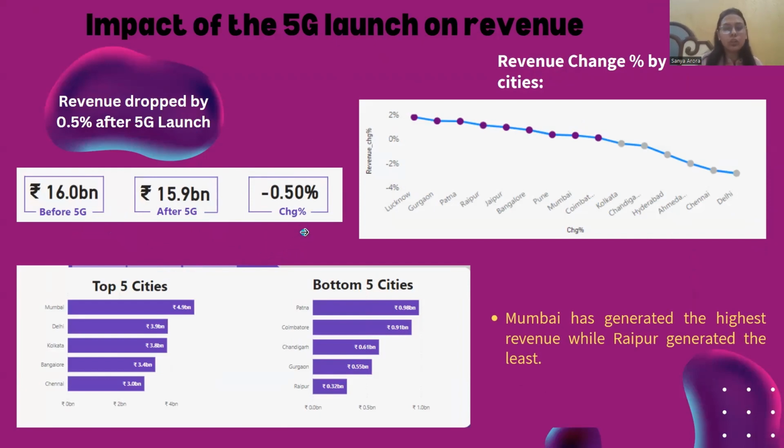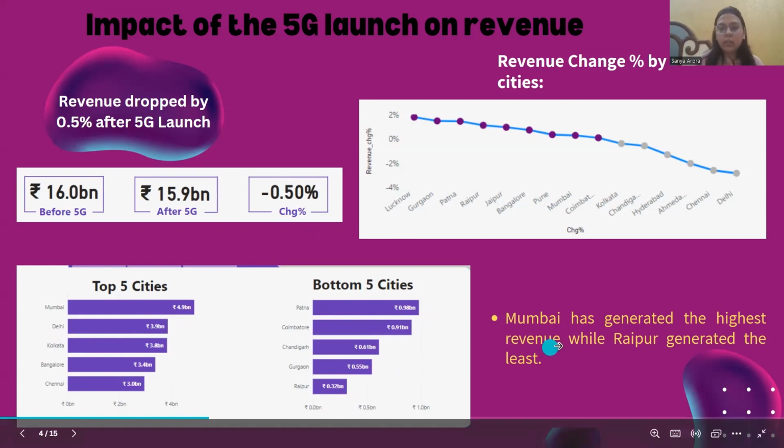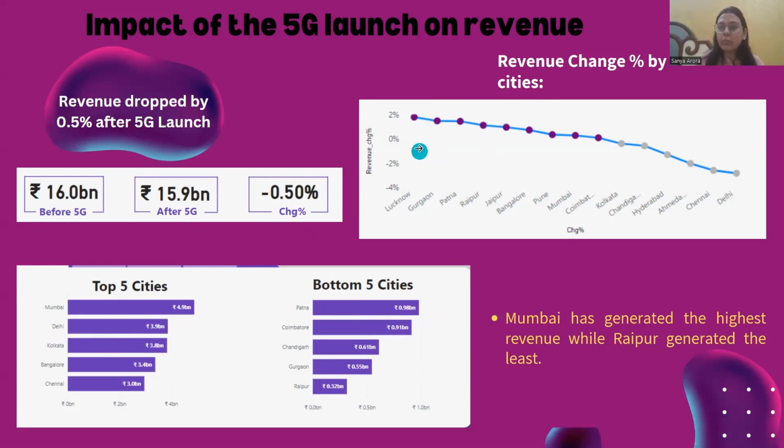Now let's see which cities had the highest revenue and which had the lowest revenue. So we can see from this bar chart, Mumbai has the highest revenue, that is of rupees 4.9 billion, and the least was generated by Raipur, which is 0.32 billion. Here's a graph of revenue change percent by the cities. So let's dive into it here.